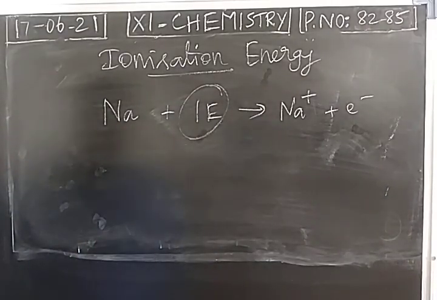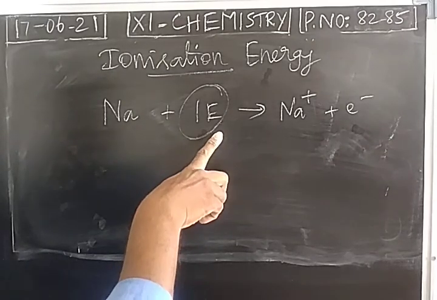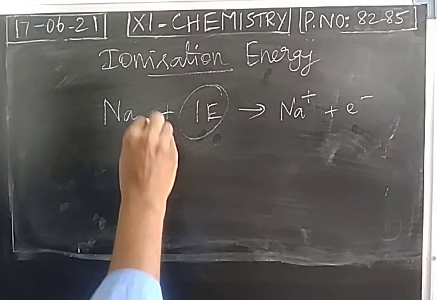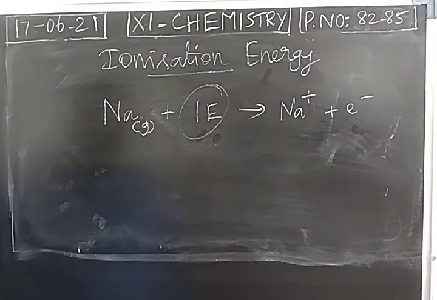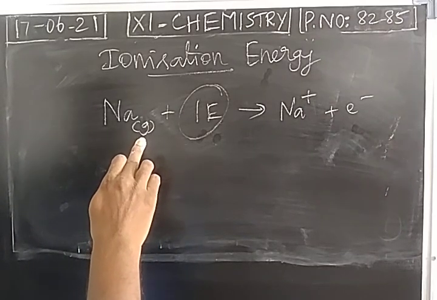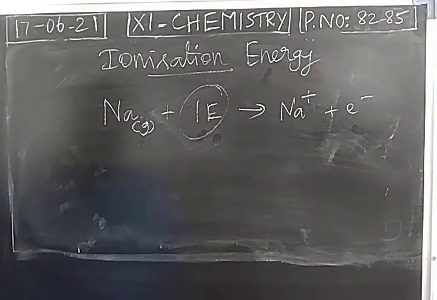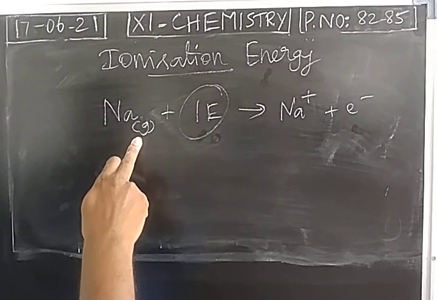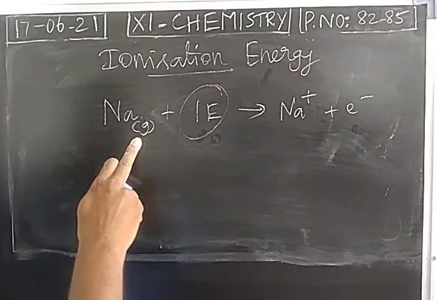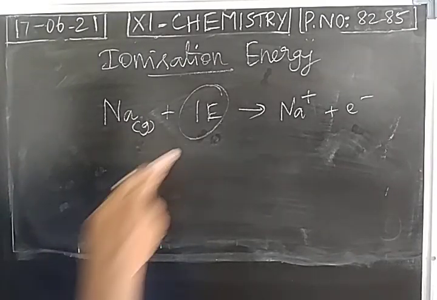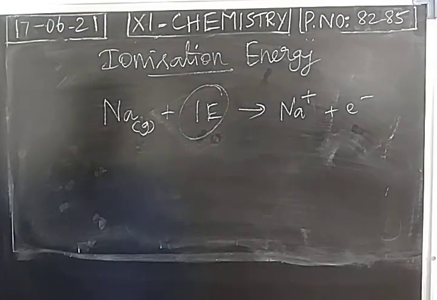So the definition is the amount of energy required to remove the loosely bounded electron, that means last electron, from an isolated gaseous atom. This is in a single atom in a gaseous phase. How much energy required? It is called ionization energy.